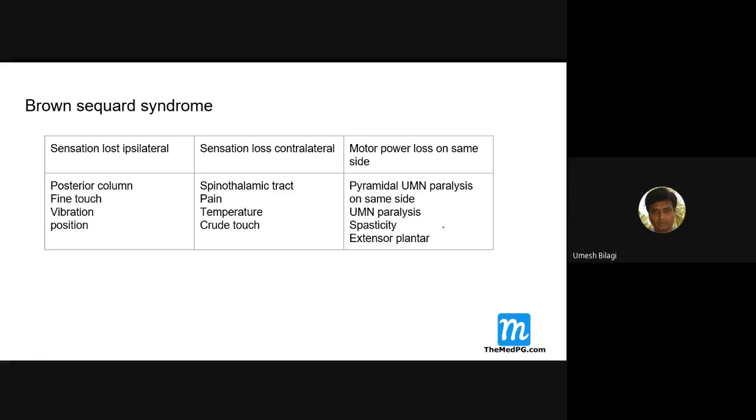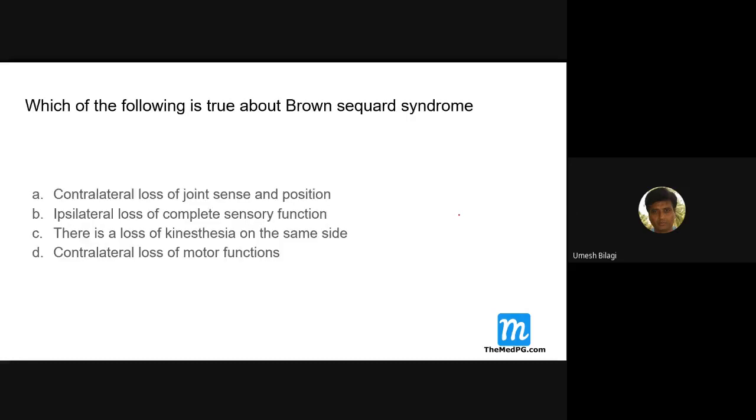Which of the following is true about Brown-Sequard syndrome? Contralateral loss of joint sense and position. Is it true or false? False. These two are posterior column sensations, so it will actually be ipsilateral. So this is not a correct choice.